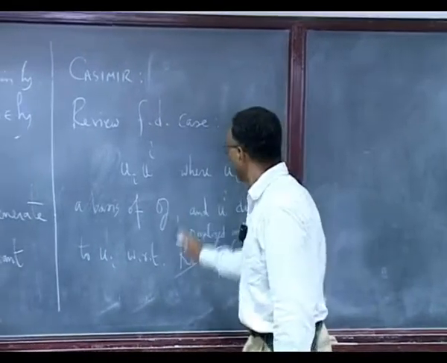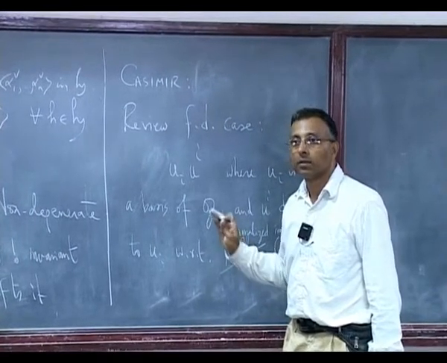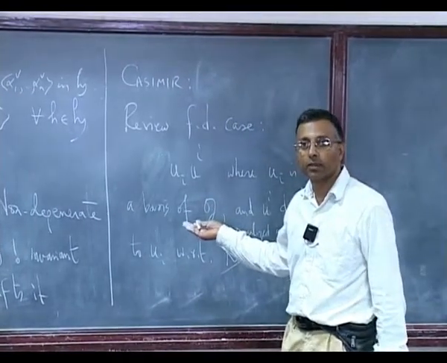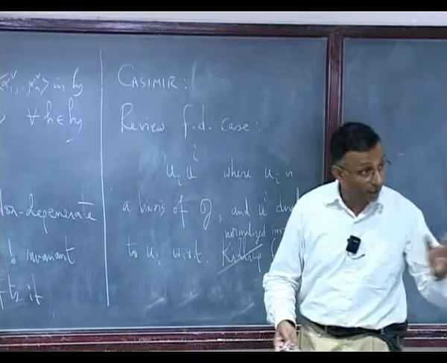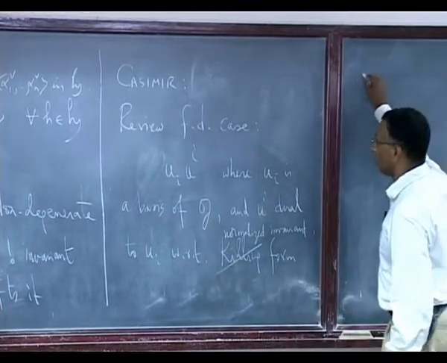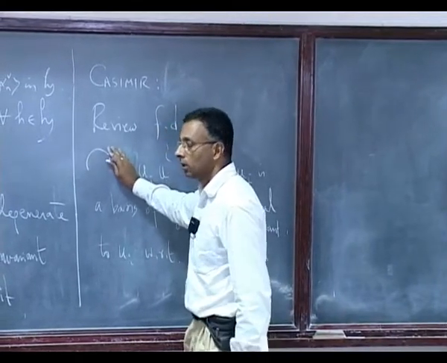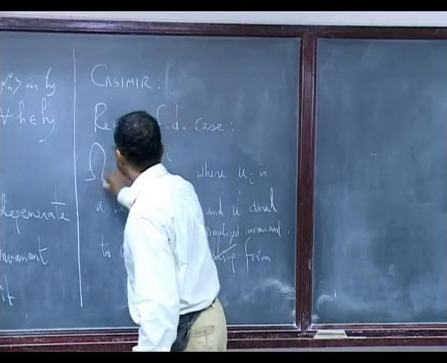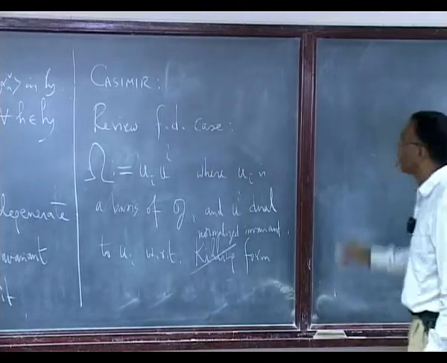What are its properties? Why should one look at the Casimir? It is in the center of the universal enveloping algebra. So the Casimir, C, or what is the notation? This is Katz's notation, so we'll use that, omega.